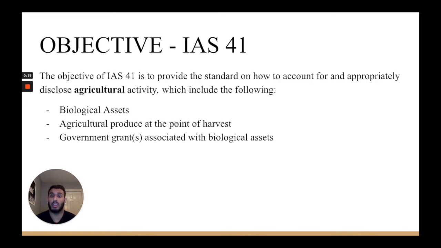Next up, we got agricultural produce at the point of harvest. This can include wool, milk, fruits, picked grapes. Once again, the list can go on. And then the final thing we got is government grants associated with those biological assets. So when we're talking about agricultural activity, those are going to be included.